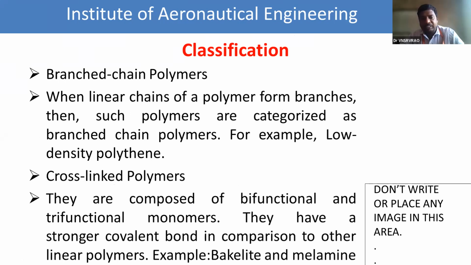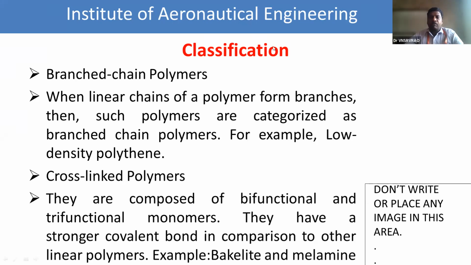What is the example for the branched chain? Low density polyethylene, LDPE. What is the third chain? Cross-linked polymers. In cross-linked polymers, which bond is observed? Covalent bond. Which type of covalent bond, strong or weak? Stronger covalent bond is observed.